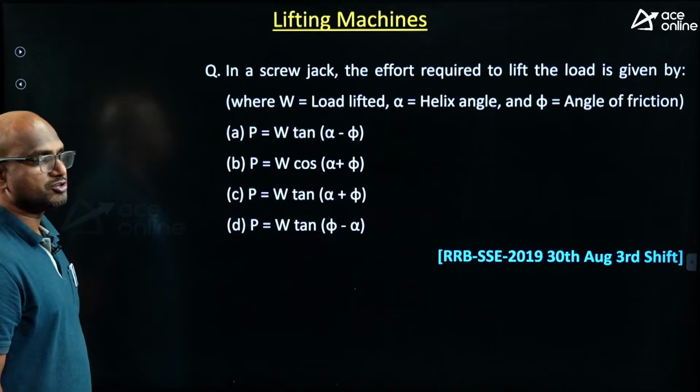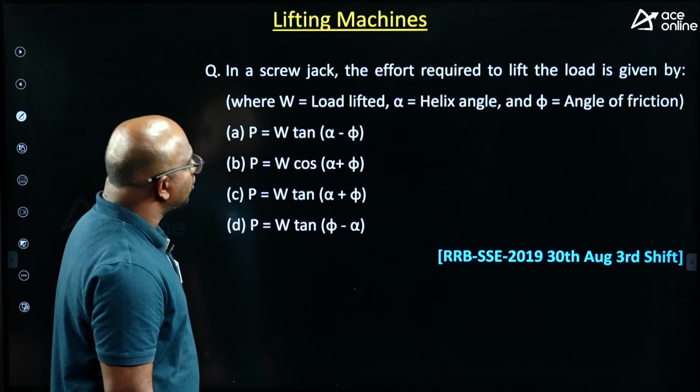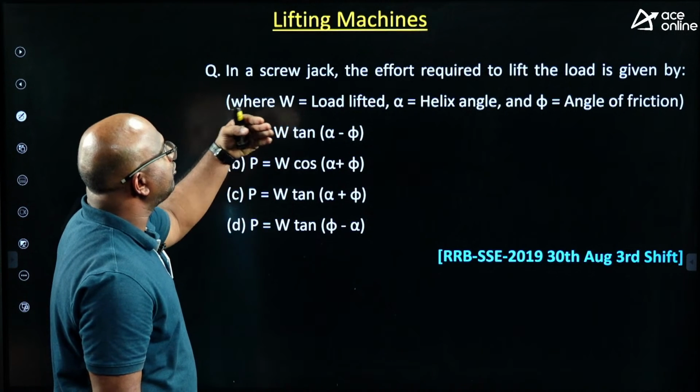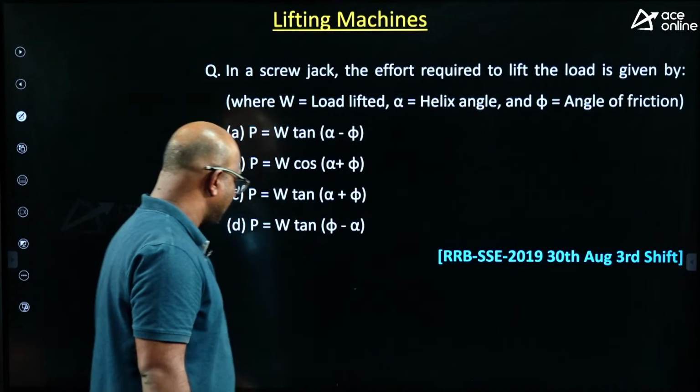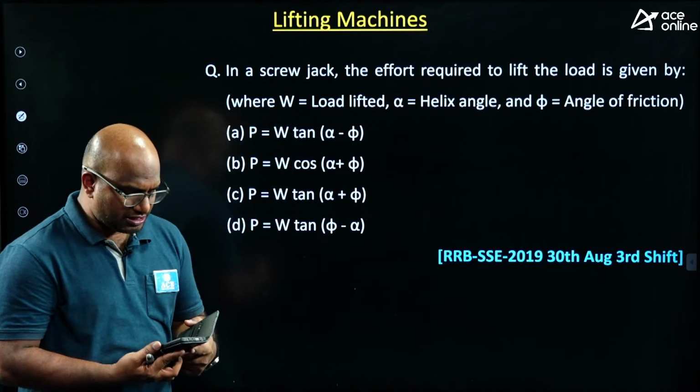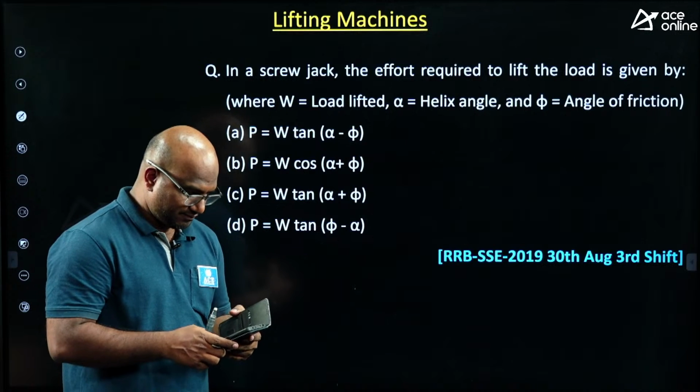Yes, please check this question, everyone. In a screw jack, the effort required to lift the load is given by? This is a similar question, guys. Multiple times they have given this one.